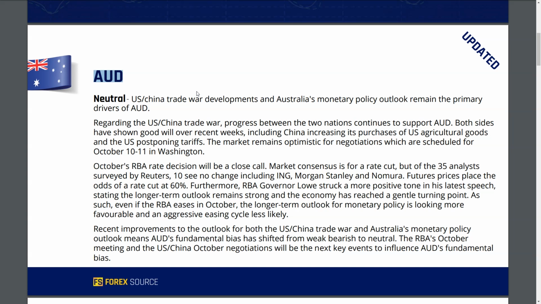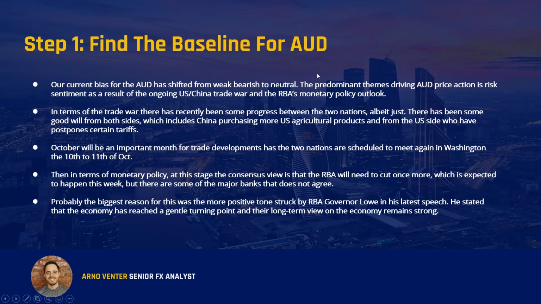Then in terms of monetary policy, at this stage, the consensus view is that the RBA will need to cut once more this year, which is expected to happen in this week's meeting. But there are some of the major banks that do not agree that this might happen. The reason why some of the big banks don't agree with this is the more positive tone struck by RBA Governor Lowe in his previous speech, where he stated that the economy has reached a gentle turning point and the long-term view on the economy remains strong.